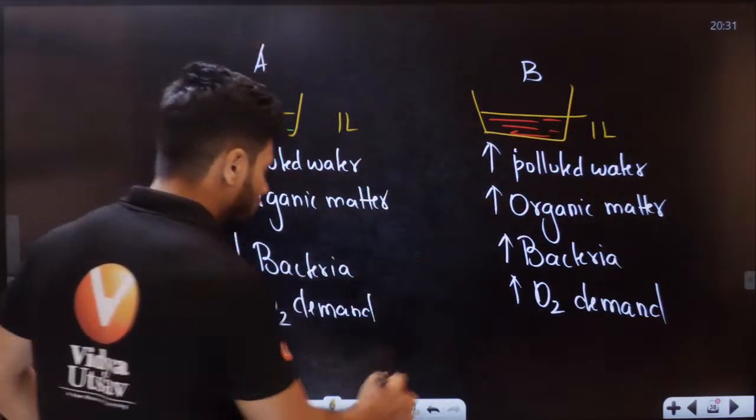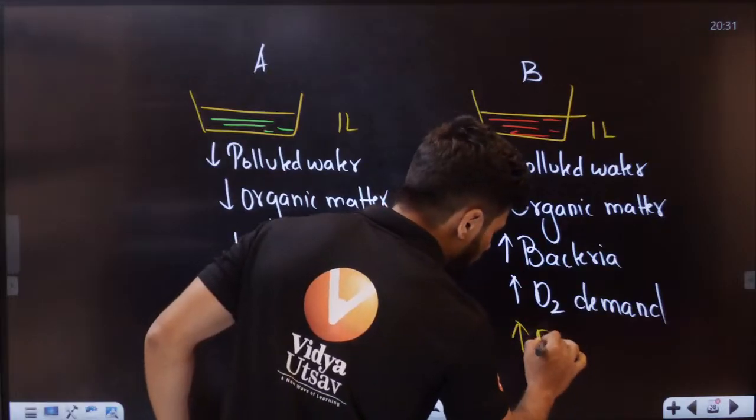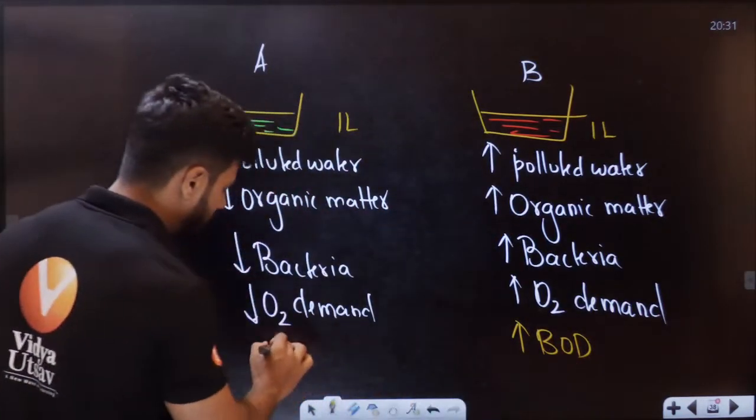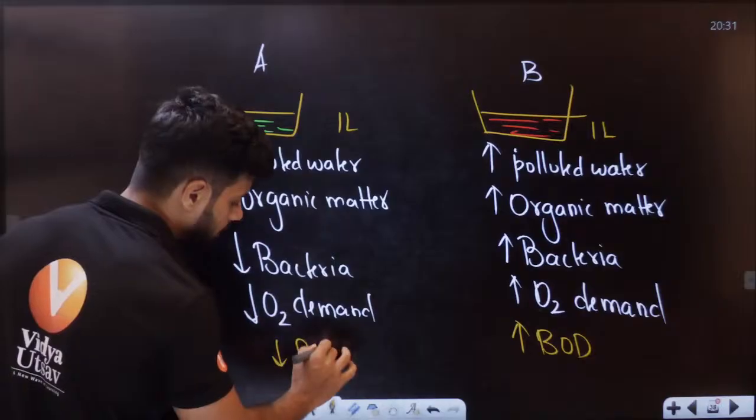Obviously here we will have more BOD, and here less BOD.